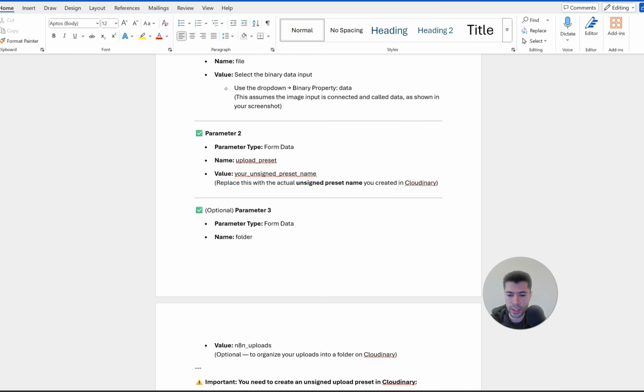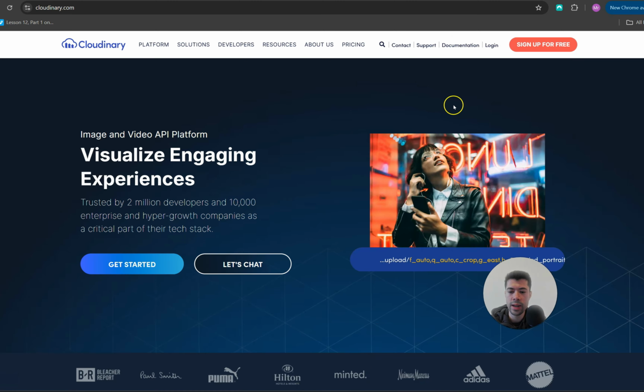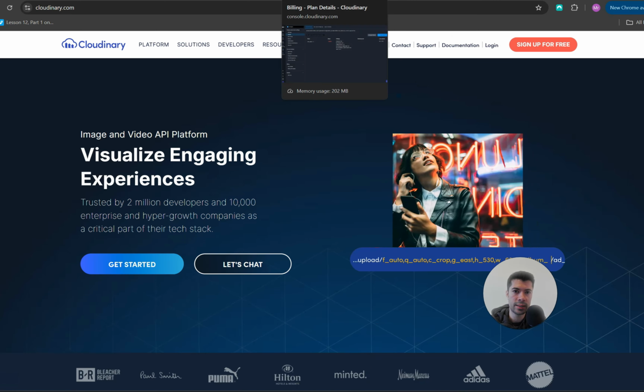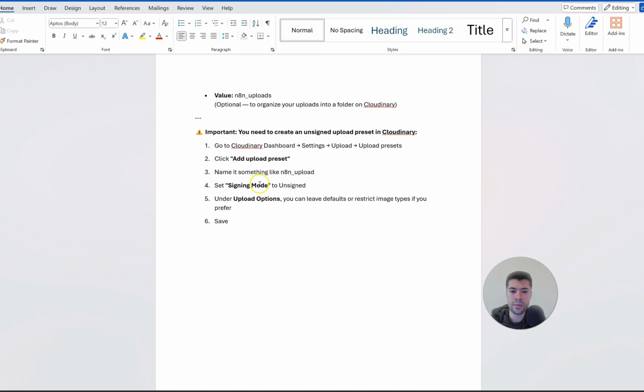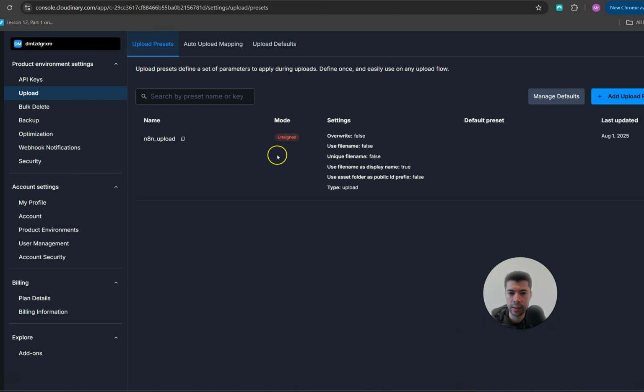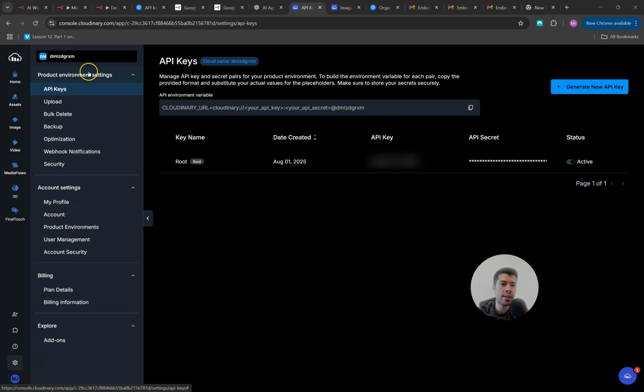Let's come back here to the Cloudinary platform. Once you get here, all that you need to do is come to the dashboard. And then one of the things that I made sure to specify is that you need to create a preset. So you're going to come here to add upload preset, and then we are going to follow exactly these steps here. In the end, you should see something like this. To create your API keys, just come here to API keys, generate new API keys. Again, follow exactly the step-by-step that I left on the document, and you're going to be fine.